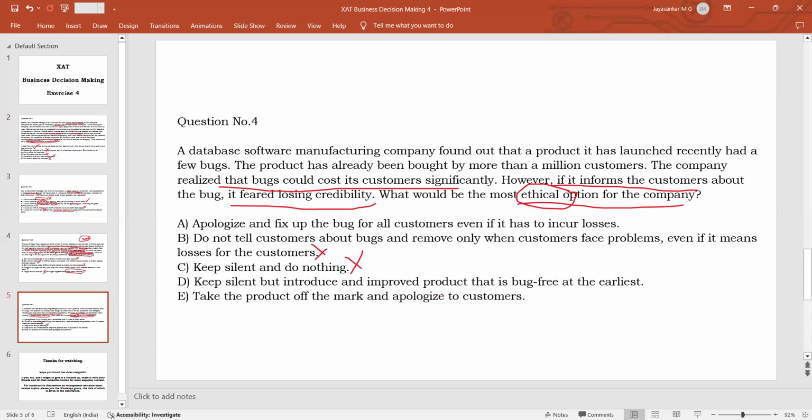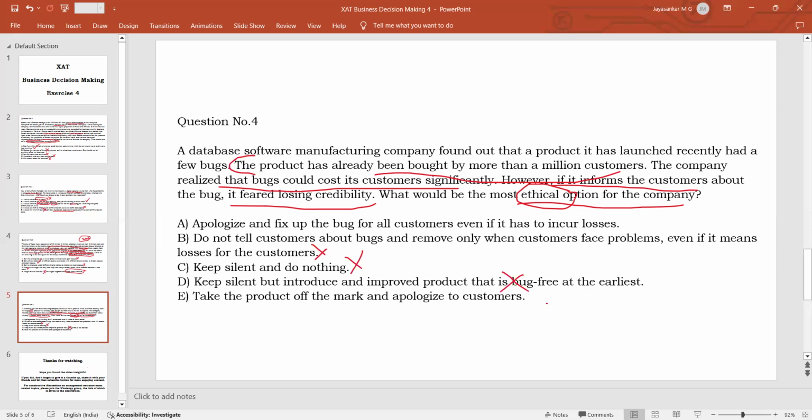Option D, keep silent but introduce an improved product that is bug free at the earliest. What will happen? This is going to rectify the problem for the future customers. But what about the problem for the customers who have already bought the product? More than 1 million people have already bought. Their problem will not be solved. So that is again an unethical option. Option E, take the product off the market and apologize to the customers.